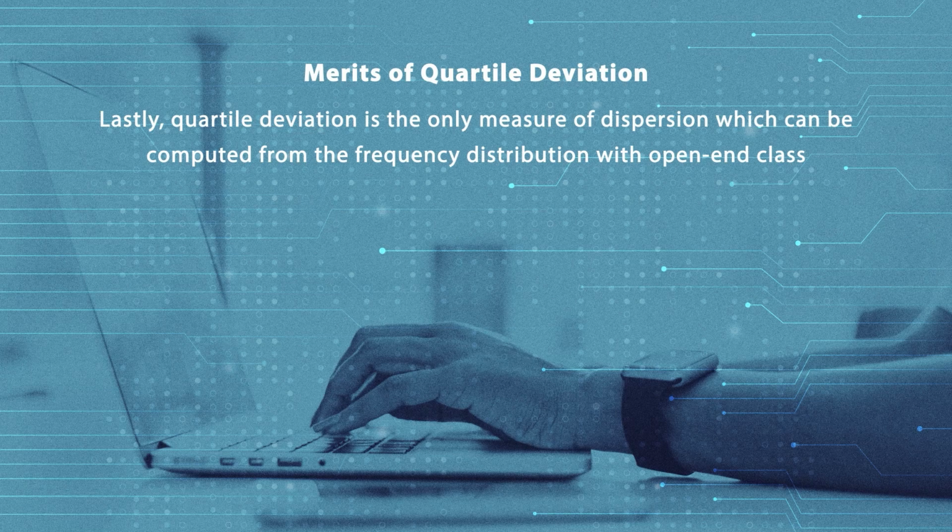So when we have open-ended classes, definitely we can use quartile deviation, because in open-ended classes we would have an extreme, an open-ended class interval, and we are not considering the maximum or minimum score. Therefore we can easily go with the quartile deviation, because in its calculation we don't use any extreme scores. So for the open-ended class interval, the quartile deviation is the only measure through which we can compute variability.